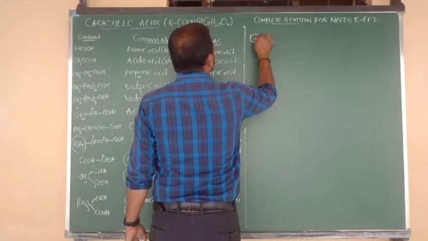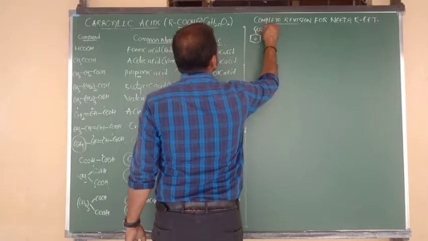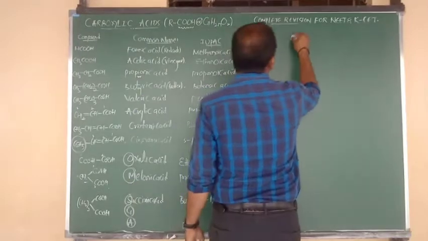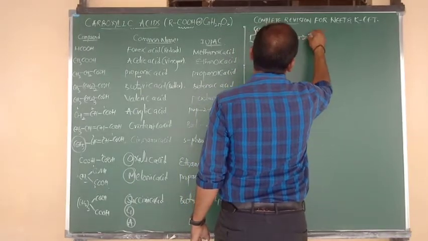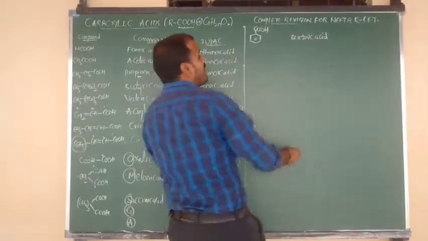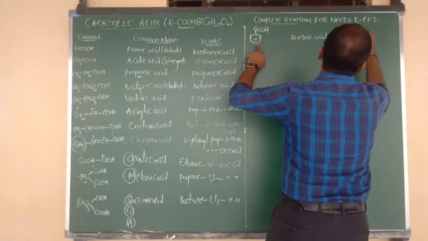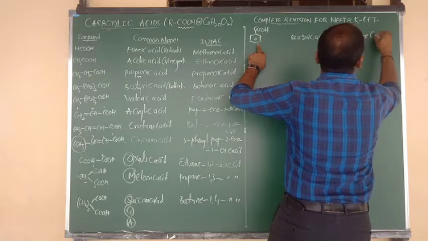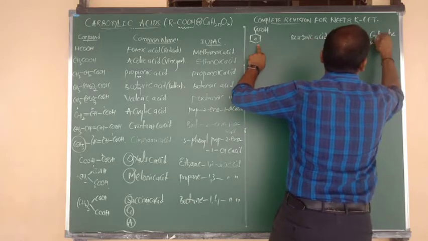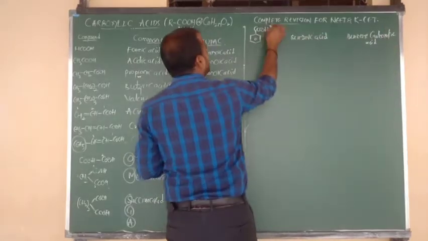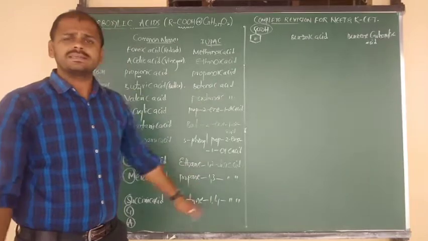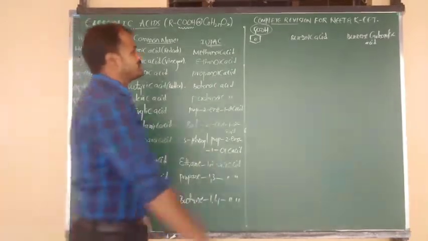I am going to write here benzene. Benzene bonded to COOH, nothing but aromatic carboxylic acid. So the common name is benzoic acid. And the IUPAC name also we can write as benzoic acid. But the exact name: benzene carboxylic acid, meaning benzene connected to COOH group. Or simply we can write the common name benzoic acid, as you wish, both are the same, right?